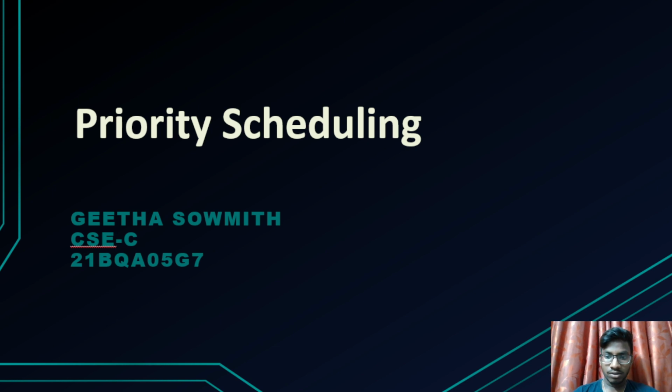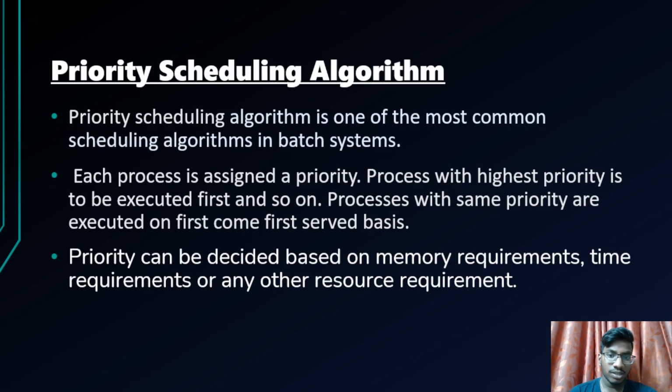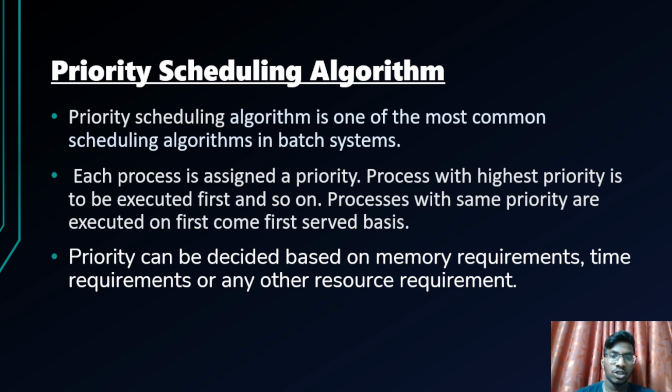Today I am going to discuss priority scheduling in operating systems. Let us see what is meant by priority scheduling. The priority scheduling algorithm is one of the most common scheduling algorithms in batch systems in operating systems.